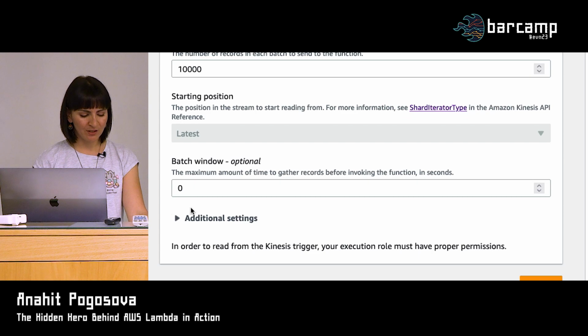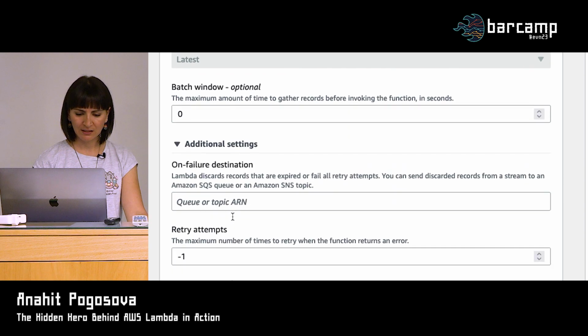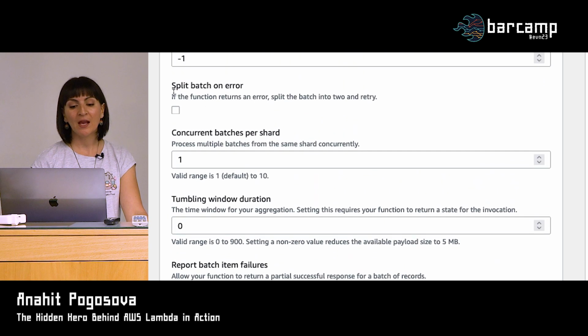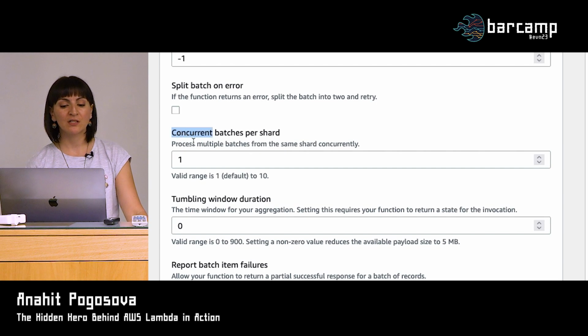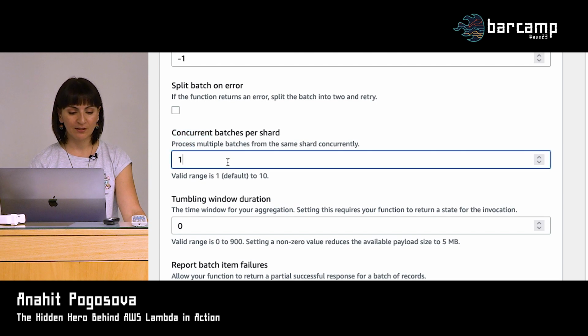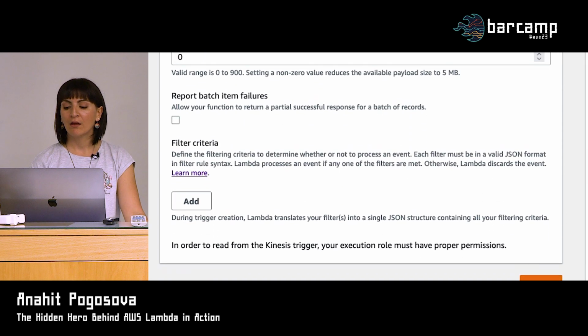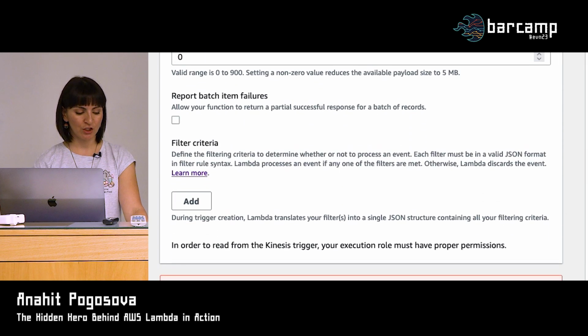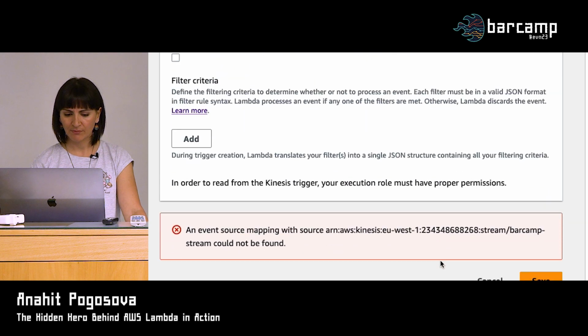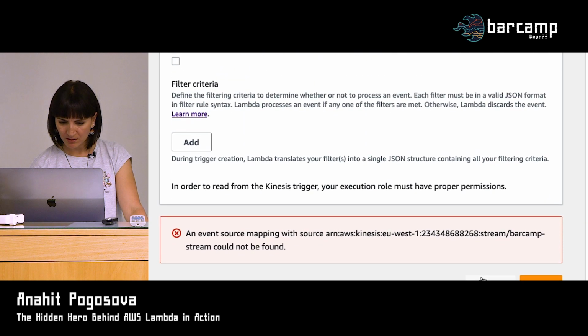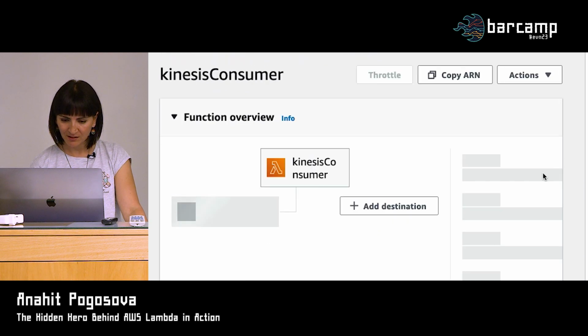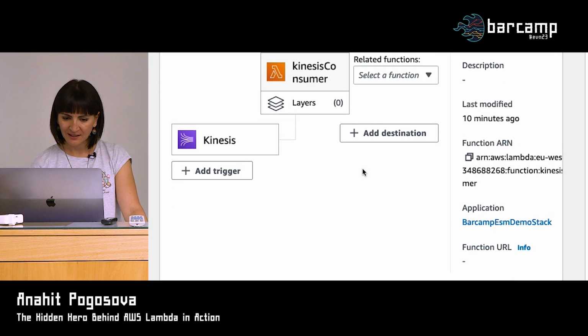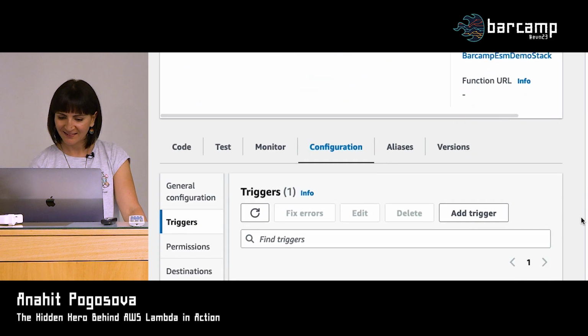So we go down, and I think it's in additional settings, and then we go down. Here it is. So concurrent batches per shard, process multiple batches from the same shard concurrently. And let's get it to 3. So we want to have 3 Lambda instances reading from each shard. And we can't because, what? That's a nice bug. That's something I haven't seen before. Okay, let's try once again.